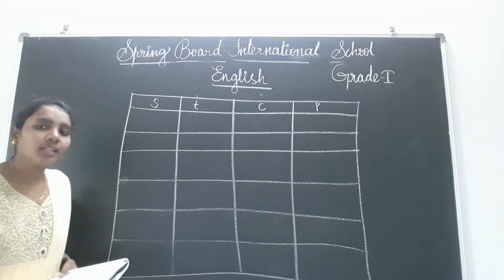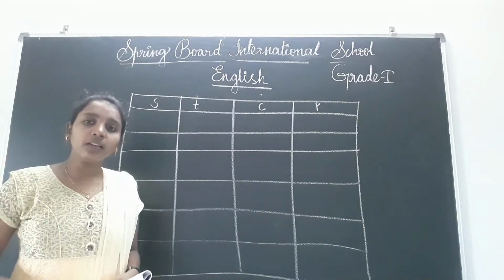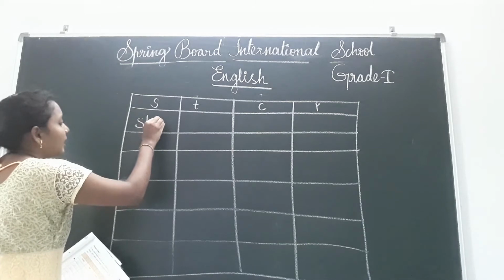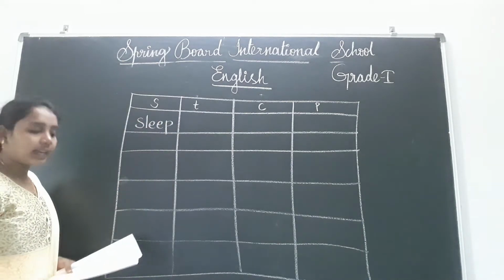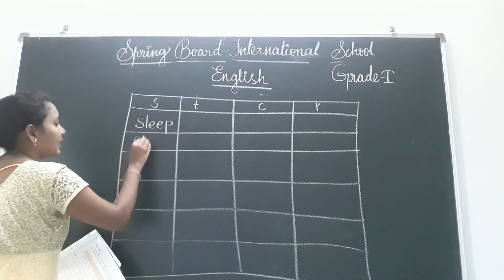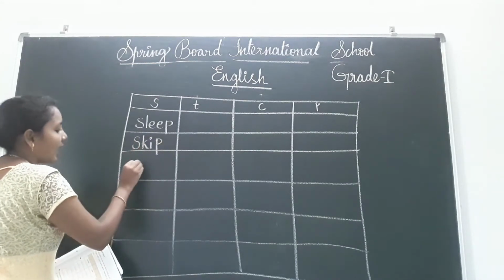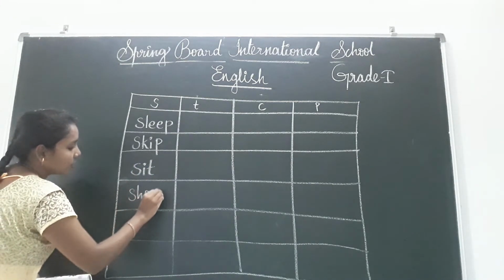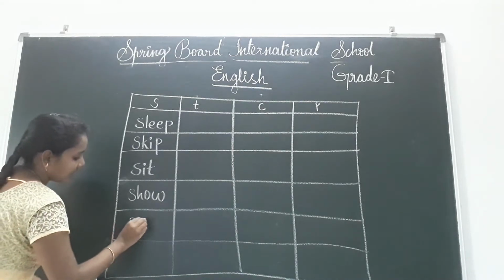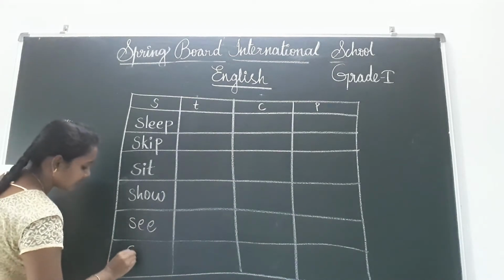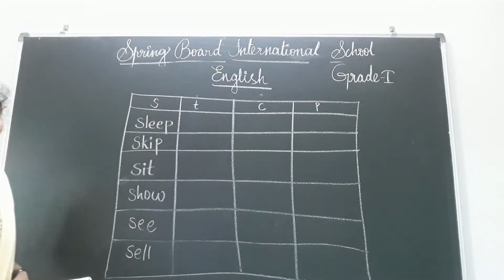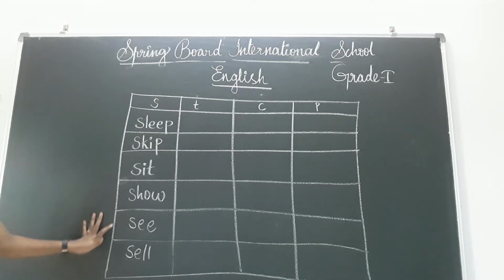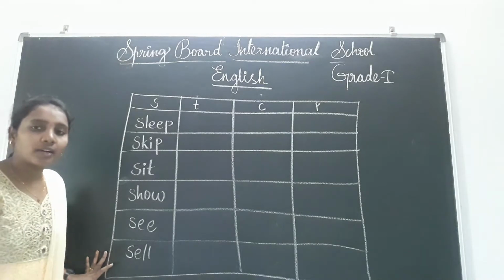Okay, let's see what you will do. In the evening you will sleep. Sleeping is also an action. Tell the spelling. S-L-E-E-P, sleep. And next one, skip. S-K-I-P, skip. S-I-T, sit. S-H-O-W, show. S-E-E, see. S-E-L-L, sell. Okay children, again read: sleep, skip, sit, show, see, sell. While you are writing you have to read.